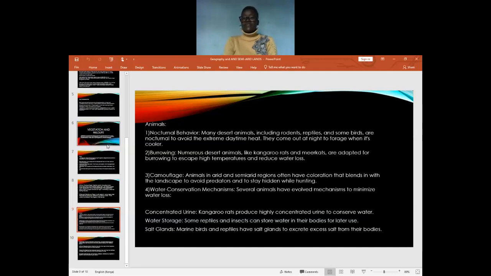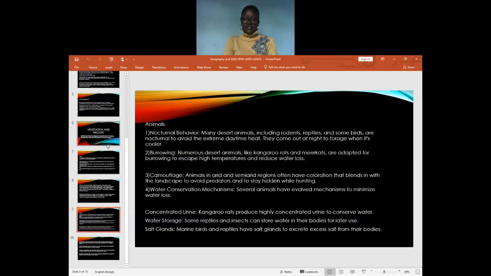We have camouflage. Animals in arid and semi-arid regions often have coloration that blends in with the landscape to avoid predators and to stay hidden while hunting. We have burrowing animals, numerous desert animals like kangaroo rats and big cats. They are adapted for burrowing to escape high temperatures and reduce water loss.